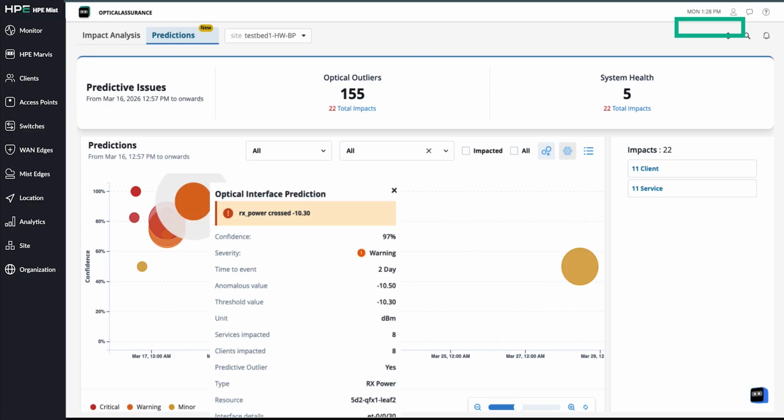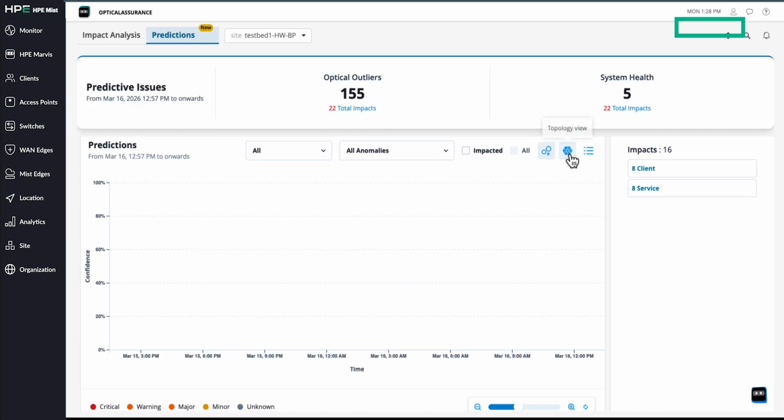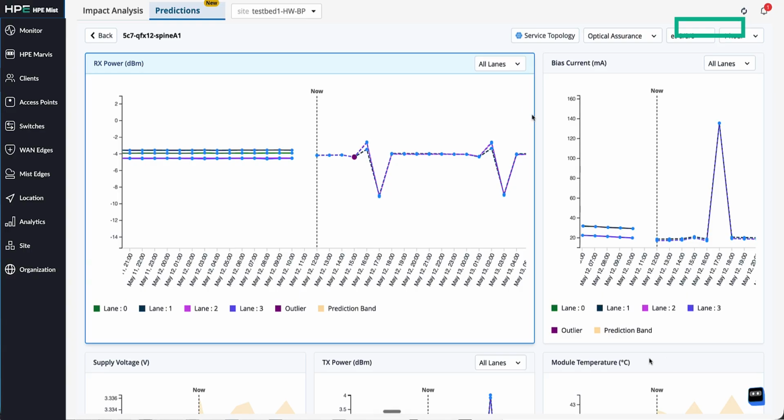Let's click into one of these. We're predicting that the RX power is going to cross a critical threshold within 2 days and lead to user impact. I can see which clients and services will be affected if the optic is left to fail, indicating how long we have left to replace the optic before the failure happens. But let's drill into the interface itself to see the data.